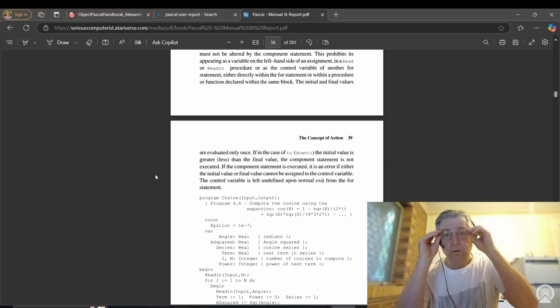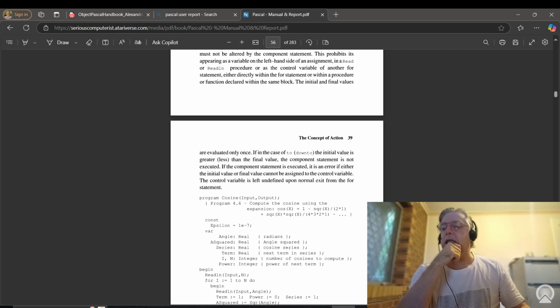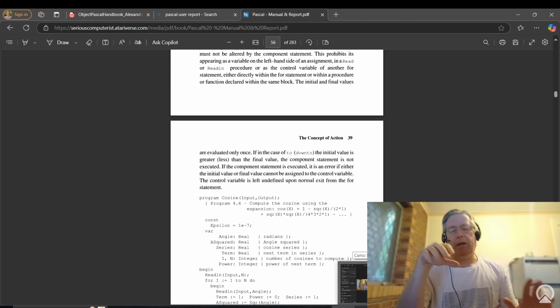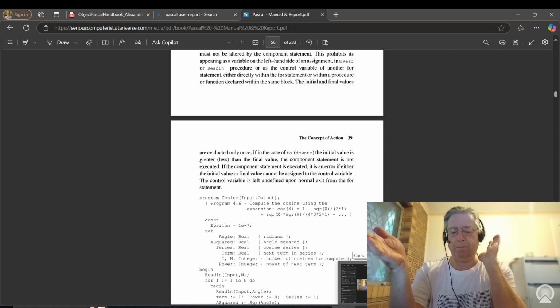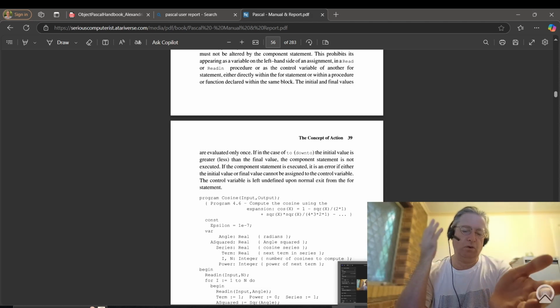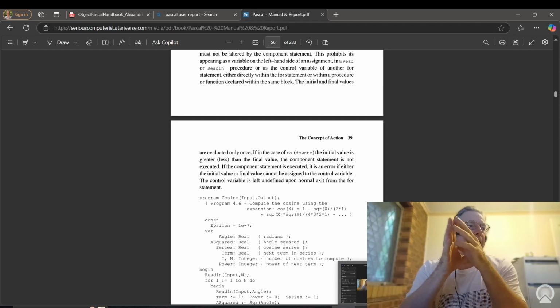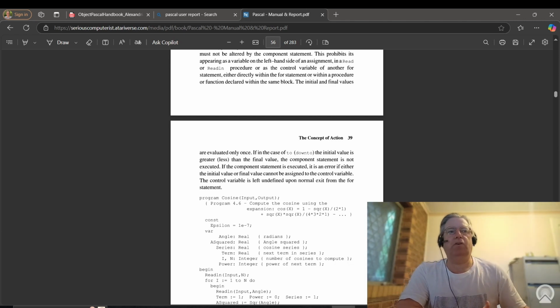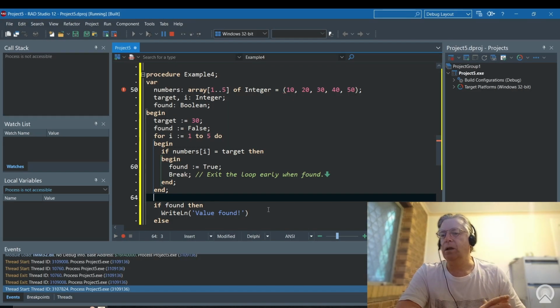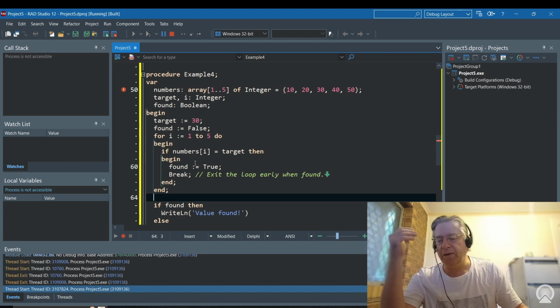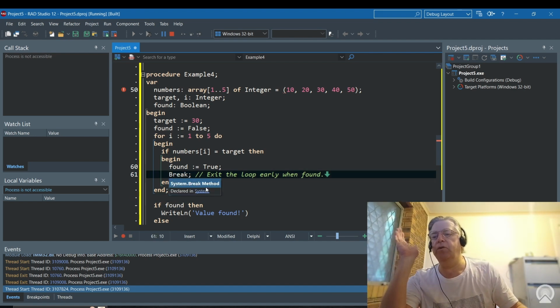So if nothing else, this might be a case for using, let's say, inline variables, but now we're getting into a Delphi versus Free Pascal versus Pascal debate as to how variables are declared, etc. And that is not a debate I'm going to enter into here. But basically what we're going to do here is, for every element in the array, if we find it, we're going to set a flag. We're going to say that it's true here, and that will allow us to break out of the loop.